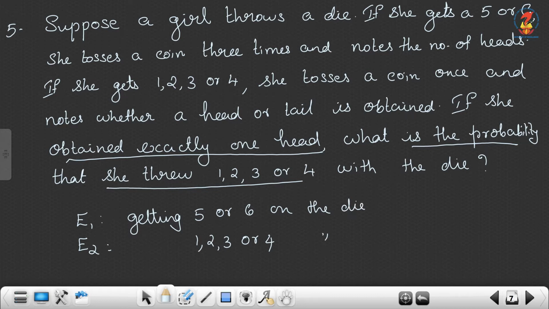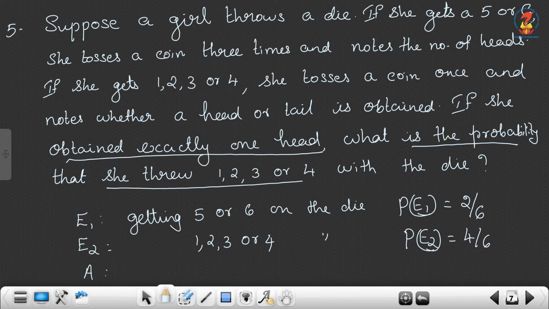So, what is P of E1? P of E1 means getting 5 or 6. When we throw a die, there are 6 outcomes. So, getting 5 or 6 means it is 2 out of 6. Now, getting 1, 2, 3 or 4 means 4 possible cases out of 6, so P of E2 is 4 out of 6.